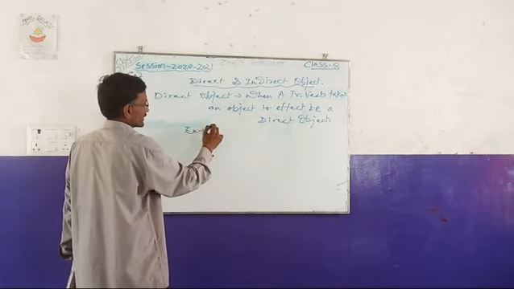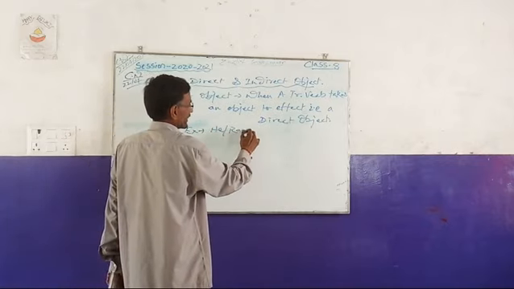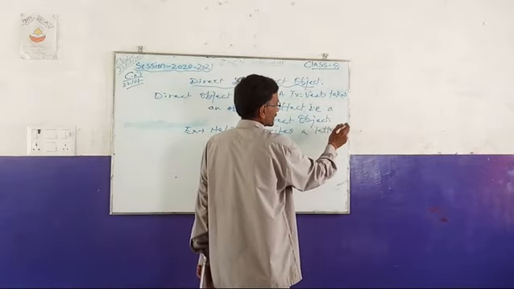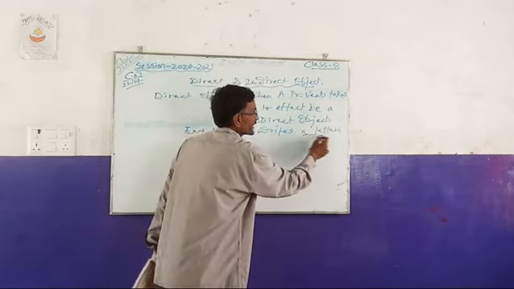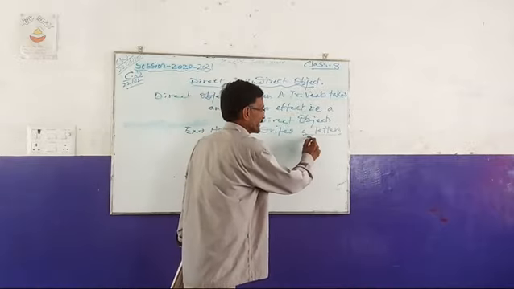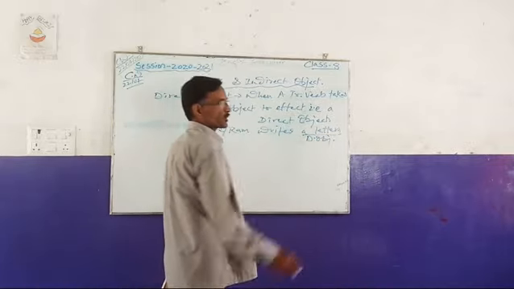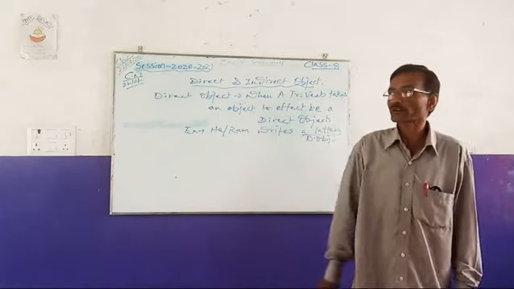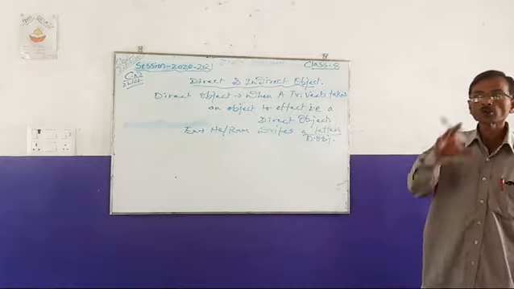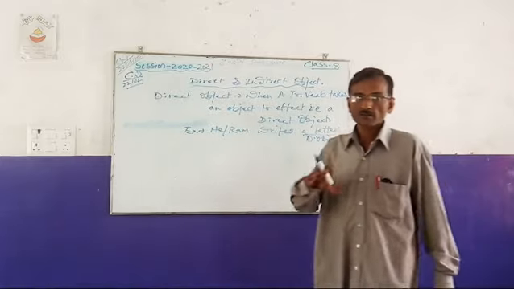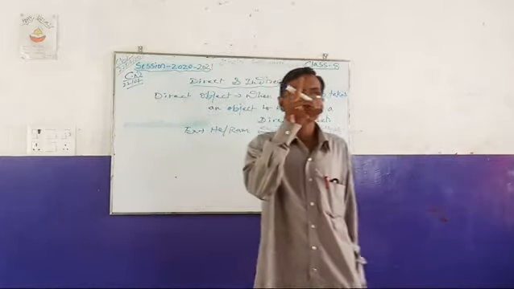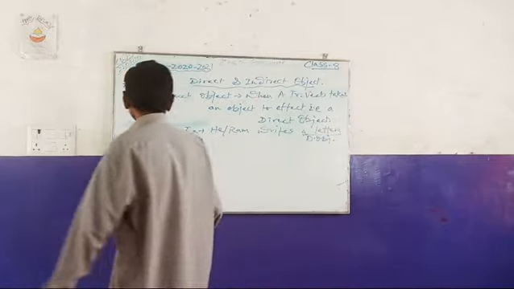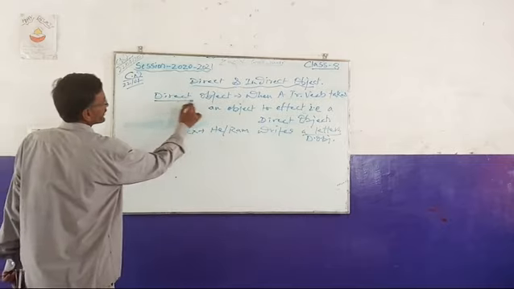For example, Ram writes a letter. Here a letter is a direct object. Sometimes certain transitive verbs take two objects; not all transitive verbs do this. Besides the direct object, the other object is called the indirect object.